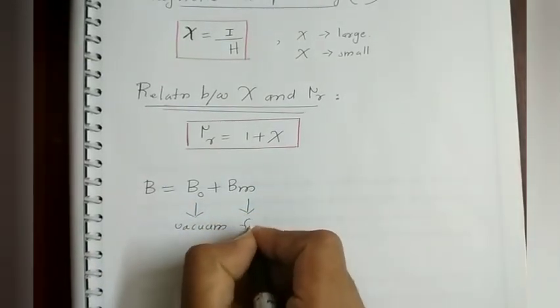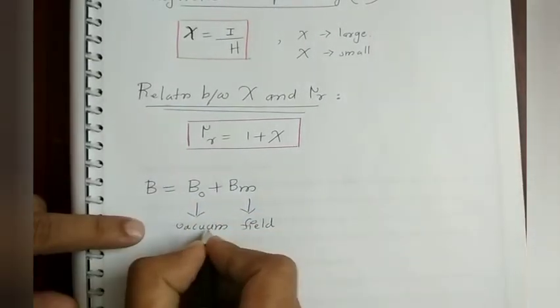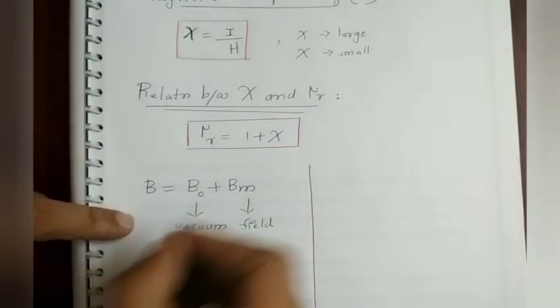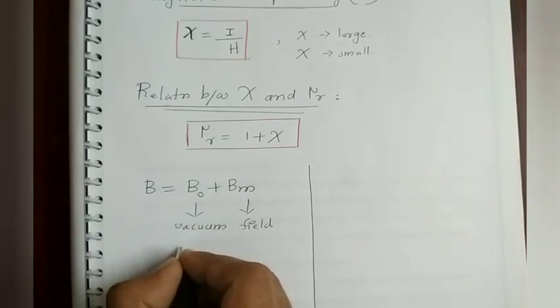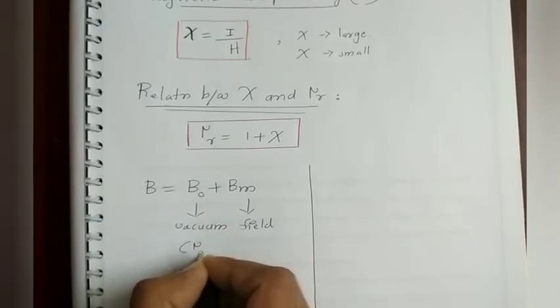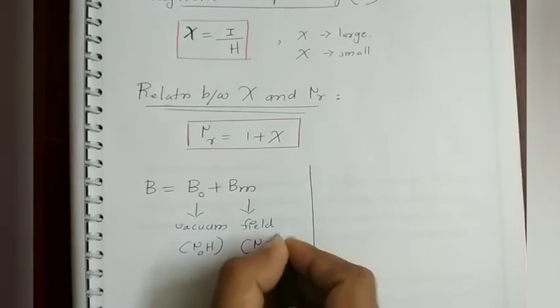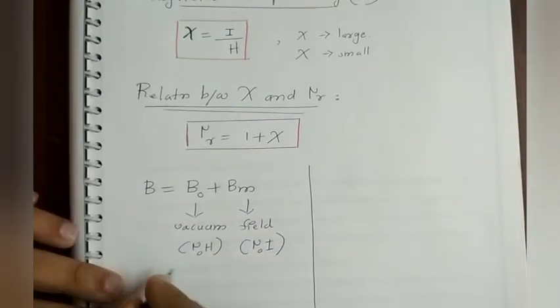So this is caused by the external field, and this is due to the effect in the vacuum. So B is equal to B0 plus Bm, and B0 is given as mu0 into H, and Bm is given as mu0 into I, where I is the magnetization.